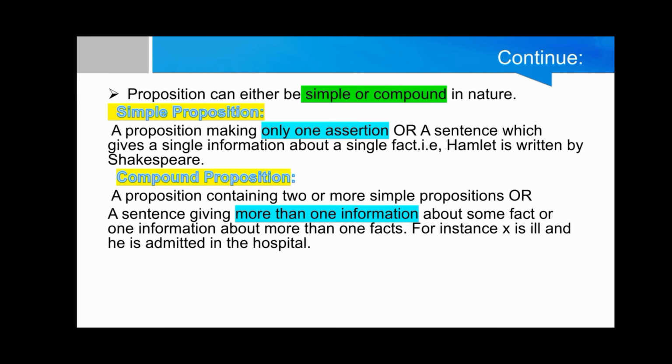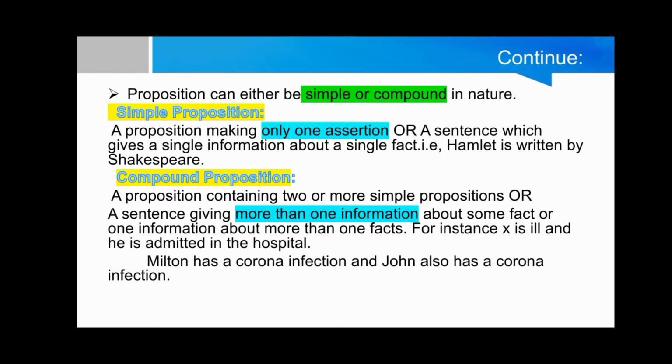Compound proposition. A proposition containing two or more simple propositions, or a sentence giving more than one piece of information about some facts, or one piece of information about more than one fact. For example, X is ill and he is admitted in hospital, or Milton has a corona infection and John also has a corona infection. In this example, we see more information.